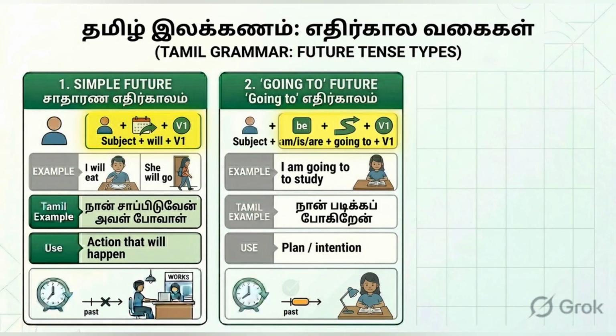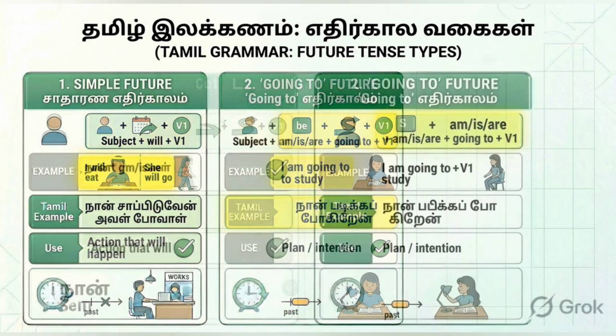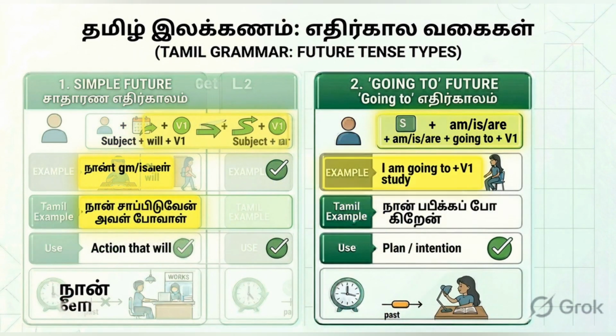First, the simple future tense. The structure is subject plus will plus the base verb. This is used for an action that will happen. Next, the going to future.